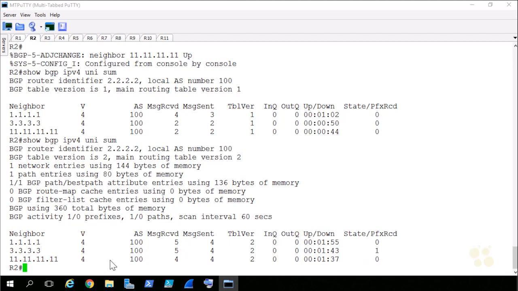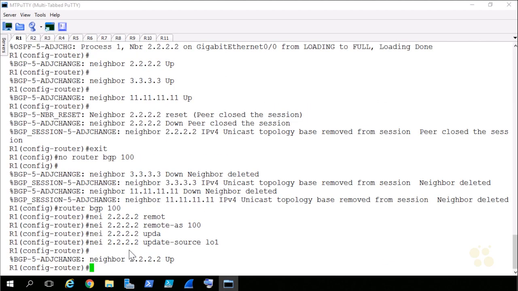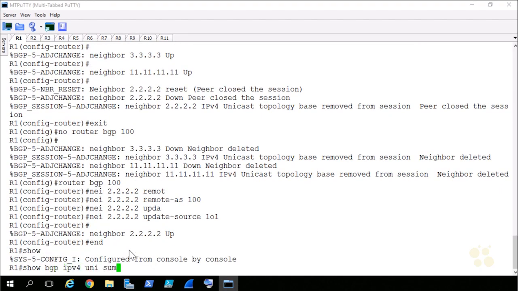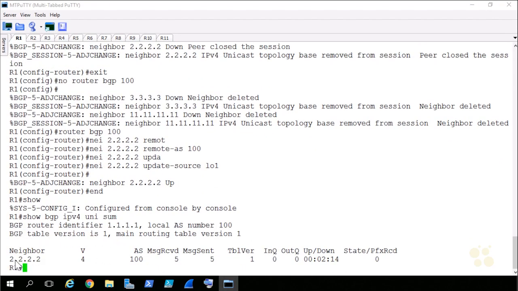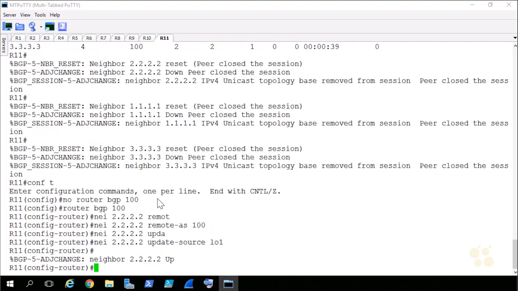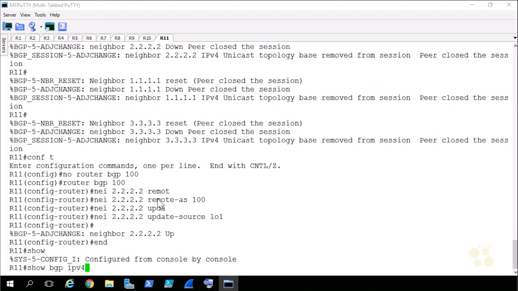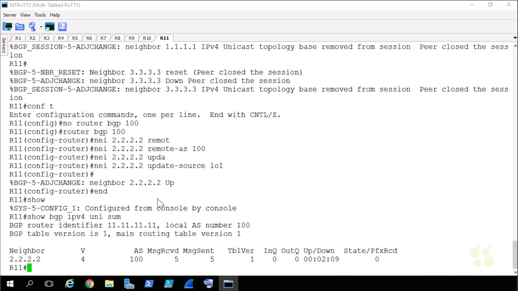So at this point, I would expect that none of the other neighbors, 11 or 1, have received that prefix. Let's give it a show bgp ipv4 unicast summary, and I see here I've got a neighbor relationship with 2.2.2.2, but I'm not receiving any advertised NLRIs. Does R11 hold the same truth to it? Let's do show bgp ipv4 unicast summary. And sure enough, there's my neighbor relationship with 2.2.2.2, but no prefix received.